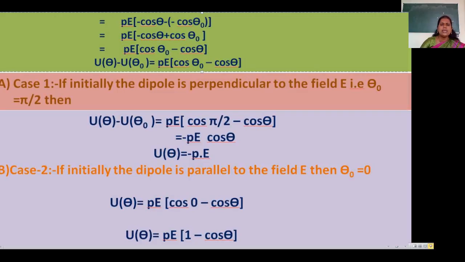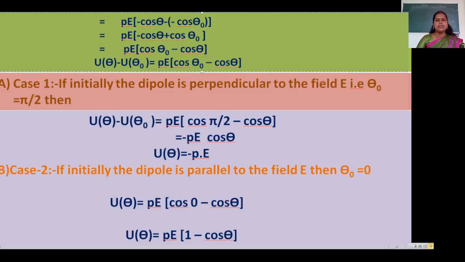Now cos 90 is 0, so we get minus PE cos theta. So U theta is equal to minus P dot E. Here, the scalar product of two vectors gives PE cos theta, so we can write U theta is equal to minus P dot E.